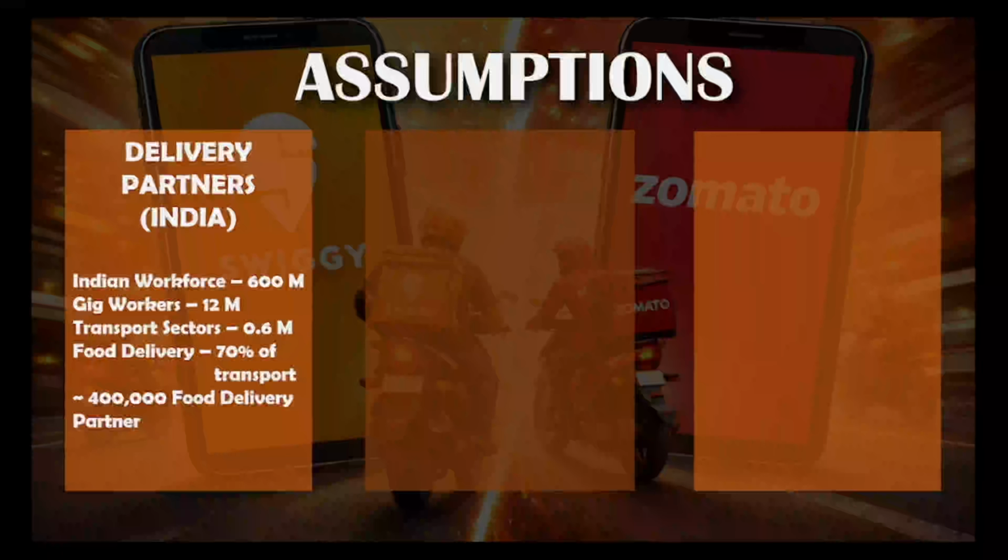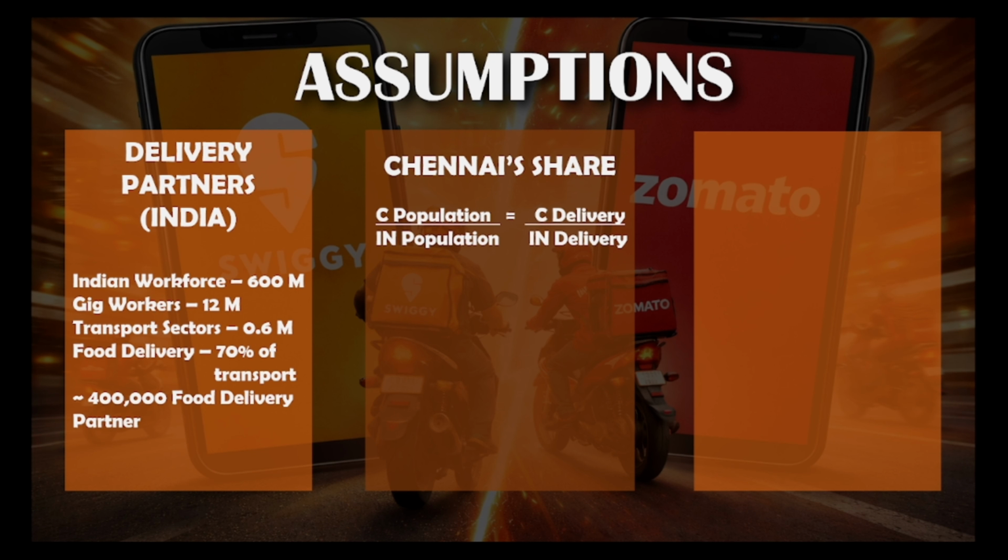Now we will need food delivery partners in Chennai, that is the Chennai share. For this simple proportion approach, we know the population of Chennai is 10 million, whereas the population of India is 1400 million or 1.4 billion. We want to calculate delivery partners in Chennai, so we will take that as X, and we recently calculated the delivery partners in India, which is 400,000. So if we cross multiply, we will get the value of X, which is the delivery partners in Chennai, to be around 3000 partners. But here's the problem.